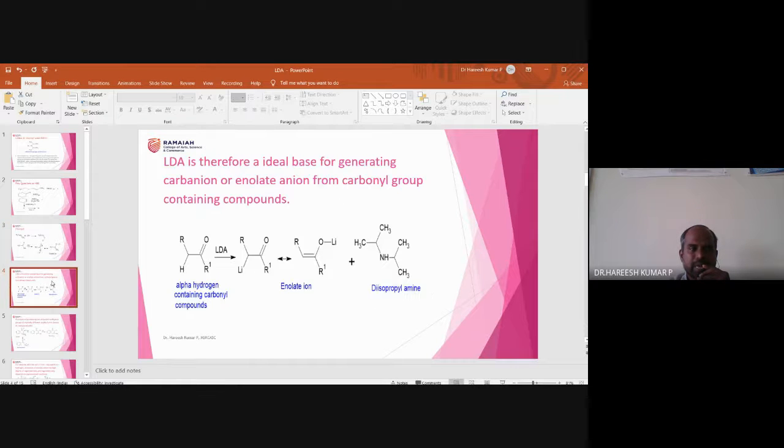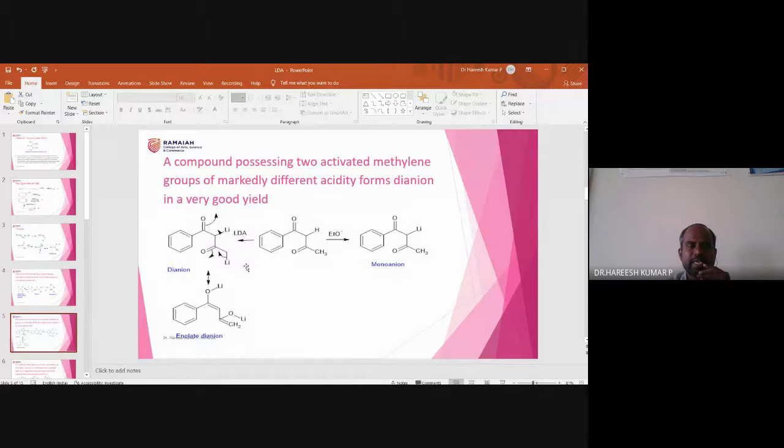This is the previous one and this is the present one. I will go to the next slide. Here you can observe two different kinds of proton. This is one acidic proton, and of course this is also an acidic proton. How can you differentiate these non-equivalent protons? This is called the methine proton, and this proton is called the methyl proton.